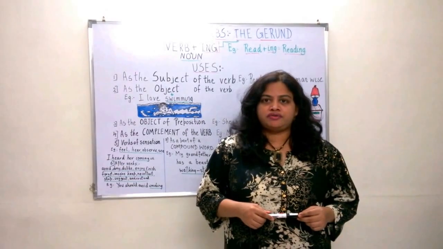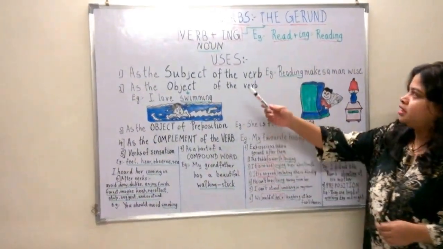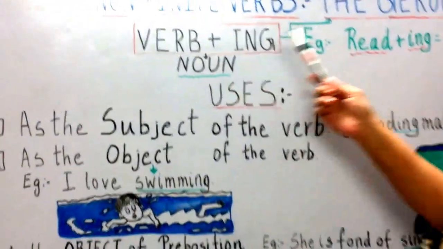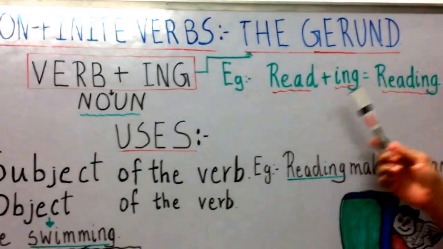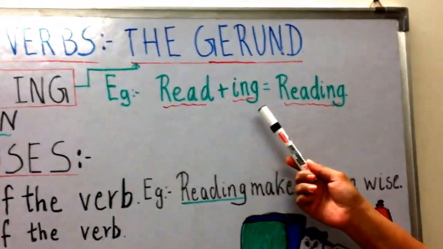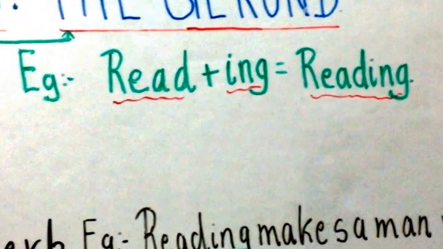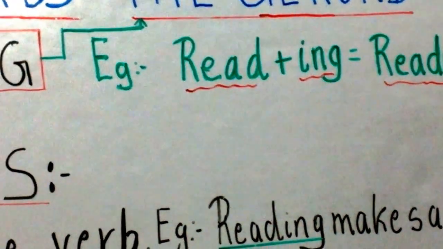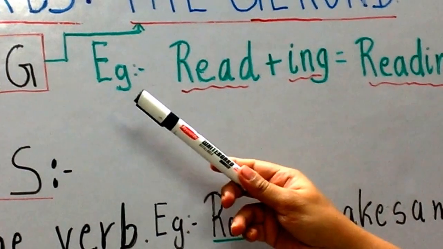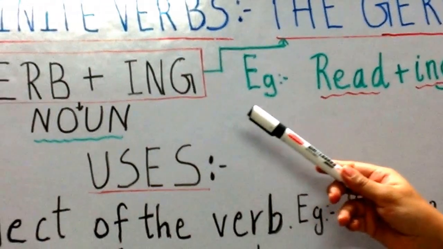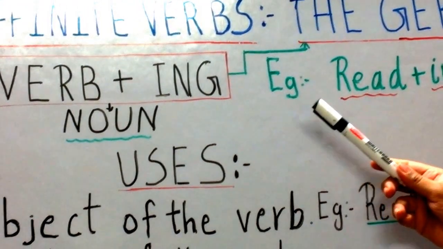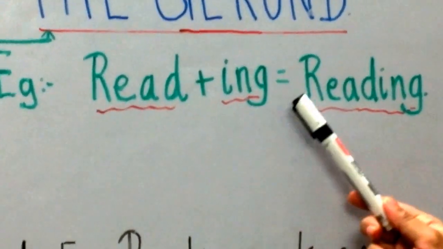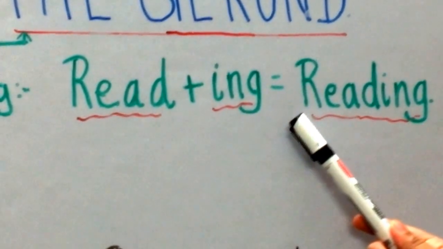So what is the definition of a gerund? Let's check it out. The -ing form of the verb used as a noun is known as the gerund. For example, I have written over here, read plus ing is equal to reading. The form of the verb that is used in a sentence as a noun, while still retaining the power of the verb, is called a gerund. For example, I say reading is my favorite hobby. So read plus ing is known as the gerund.